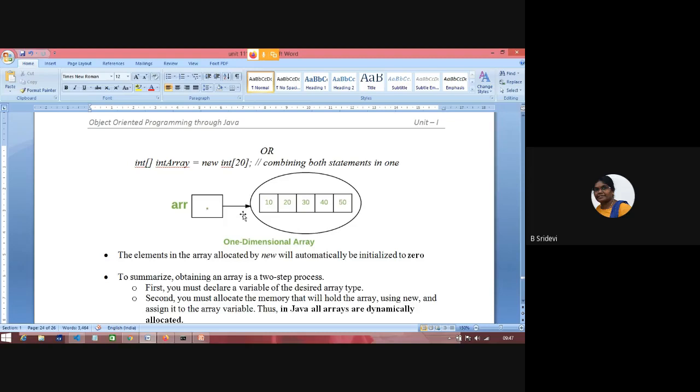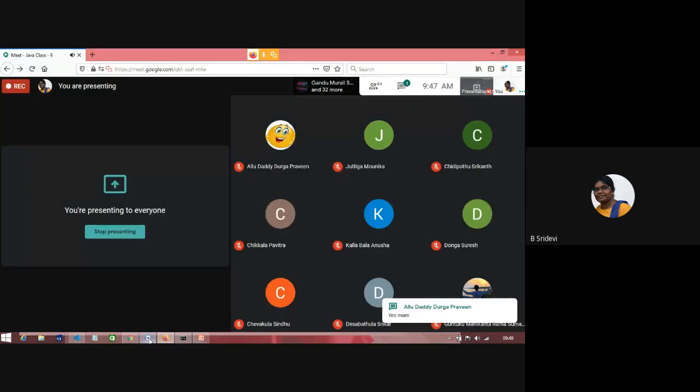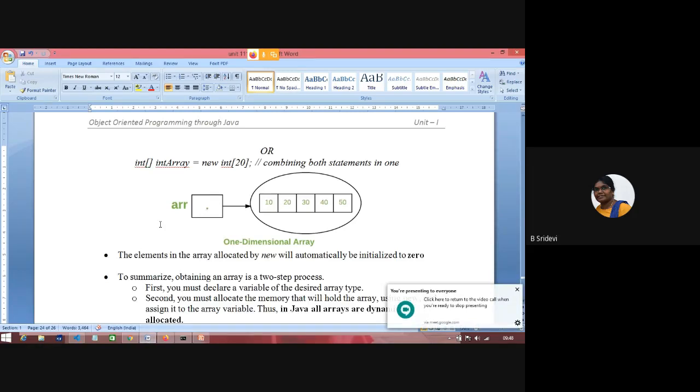For more knowledge's sake, I want to convey one thing. You all know that our primary memory is RAM. Random access memory is our primary memory. We say the system has 4 GB, 8 GB, or 16 GB. So that is RAM. Actually, that RAM is divided into a lot of parts.